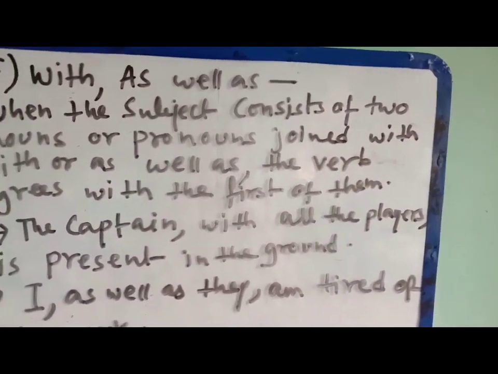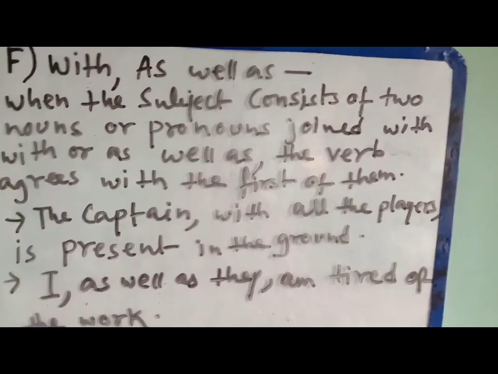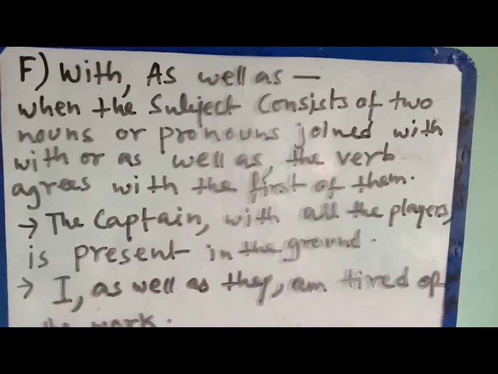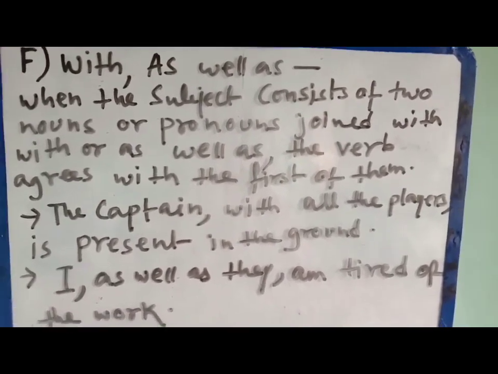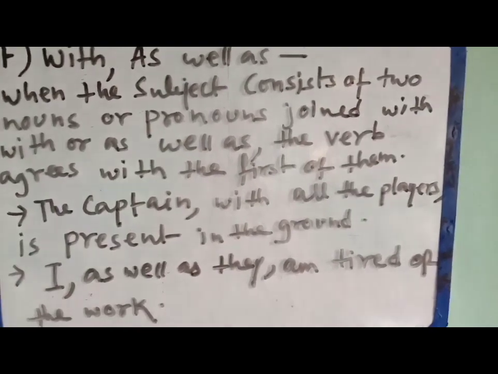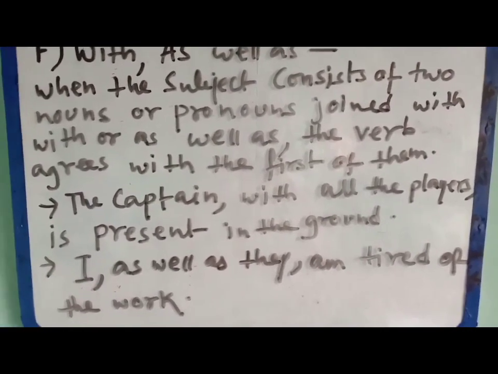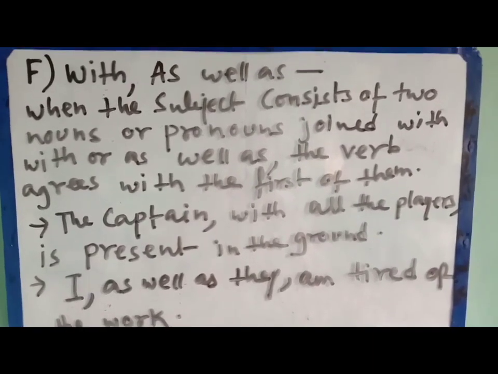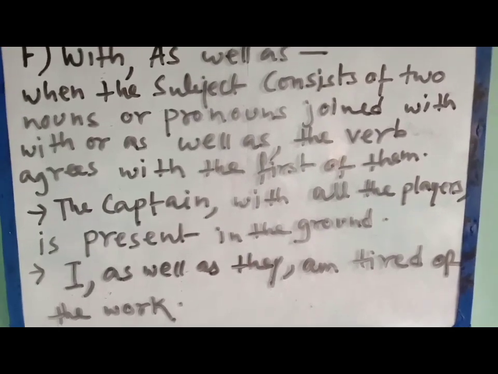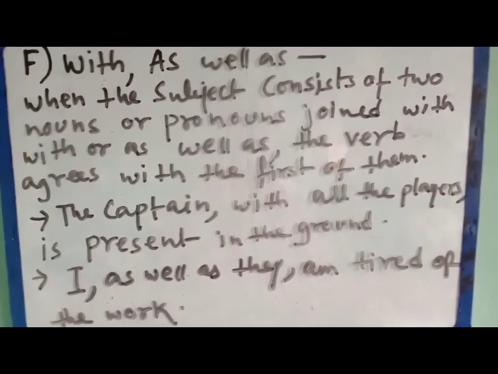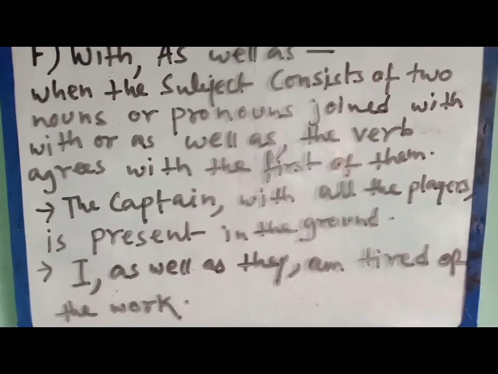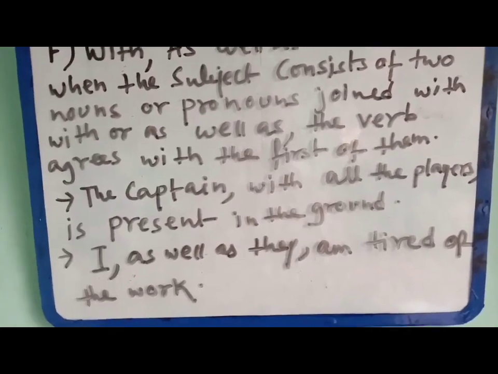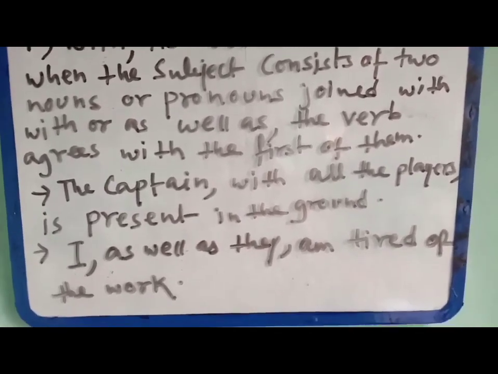That means if the subject has two nouns or two pronouns joined with "with" or "as well as", the verb will agree with the first noun or the first pronoun.